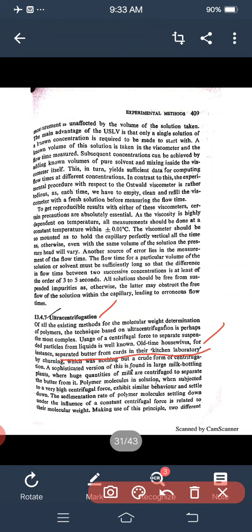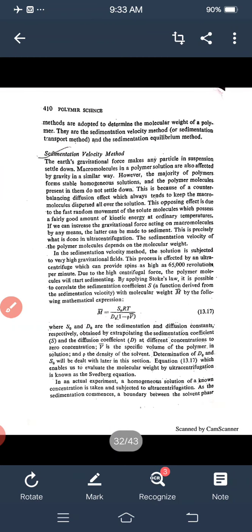Polymer molecules in solution, when subjected to a high centrifugal force, exhibit similar behavior and settle down. The sedimentation rate of the polymer molecules settling down under the influence of constant centrifugal force is related to their molecular weight. Making use of this principle, two different methods are adopted to determine the molecular weight of a polymer.